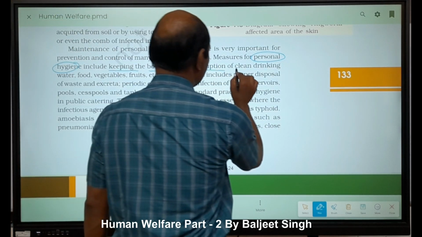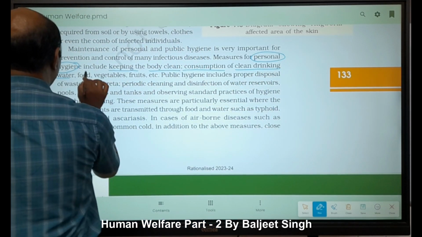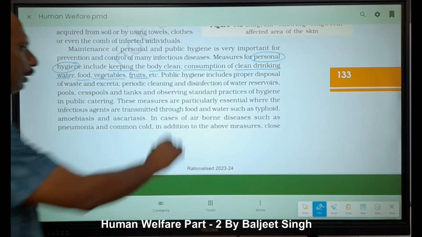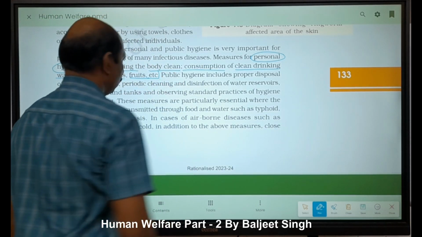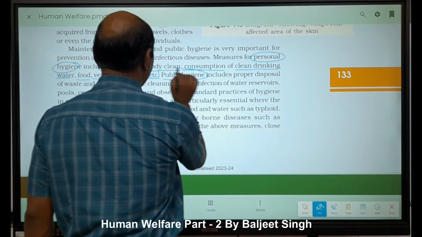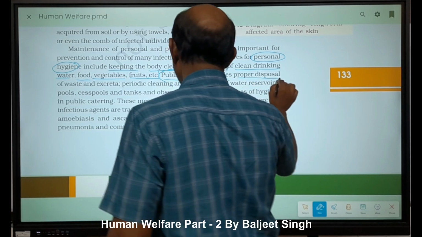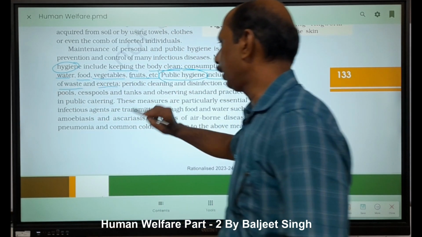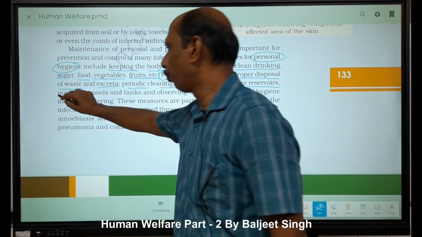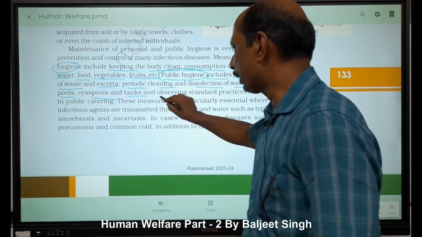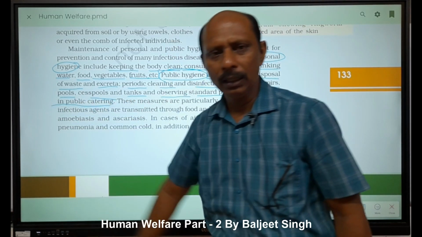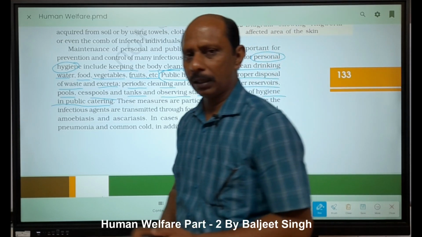Second, consumption of clean drinking water, food, vegetables, fruits. Third, it is for personal hygiene. Second is public hygiene. Public hygiene includes proper disposal of waste, excreta, periodic cleaning and disinfection of water reservoirs, pools, cesspools, tanks, observing standard practices of hygiene in public catering, in public mess or public restaurants or hotels, right?